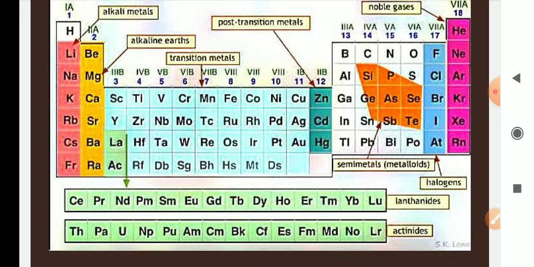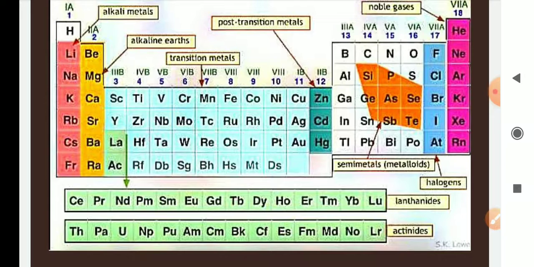From 2A it will come to 3A, then 4A, and we will not always mention 1A, 2A. You can say group 13, group 14, group 15, like this. And from 3 to 12, what groups are present? These are all transition metals. It would be better that we remember group 3, group 4, group 5.